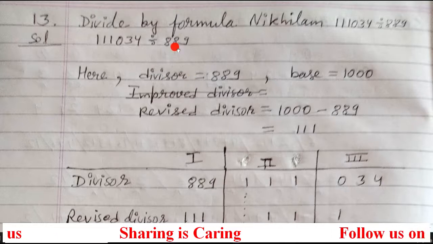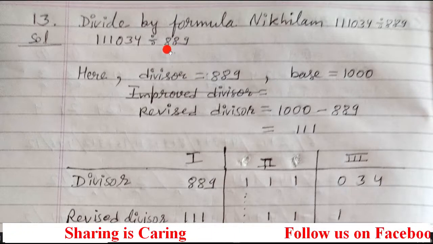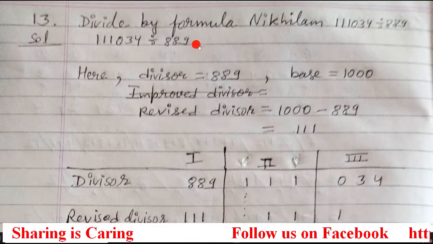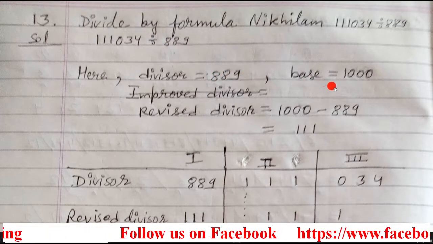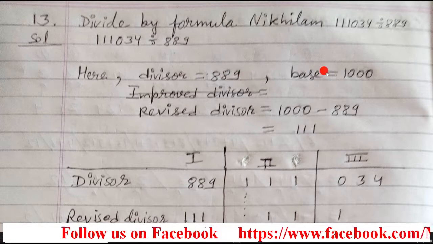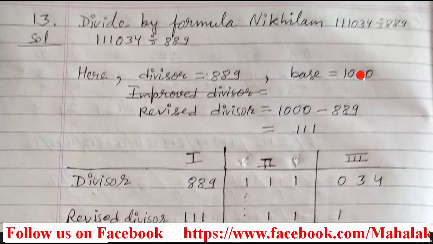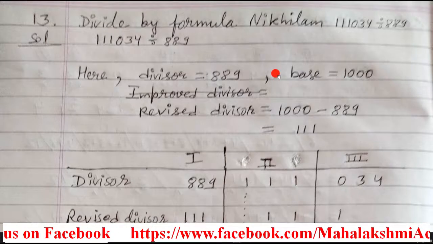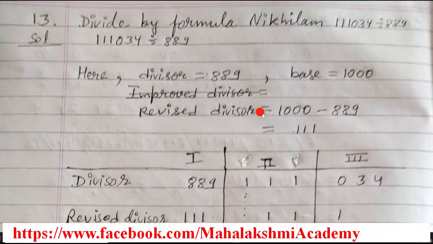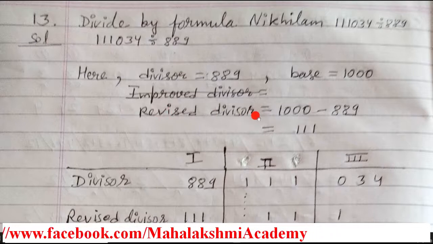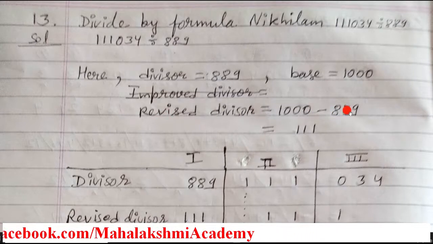So here first we will write down what the divisor is for us. The divisor is 889. Since this 889 is near to 1000, the base of this divisor is 1000. And in the Nikhilam method of division, we have to find out the revised divisor. The revised divisor formula is base minus divisor.